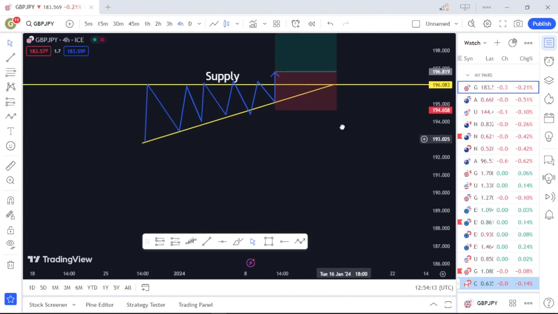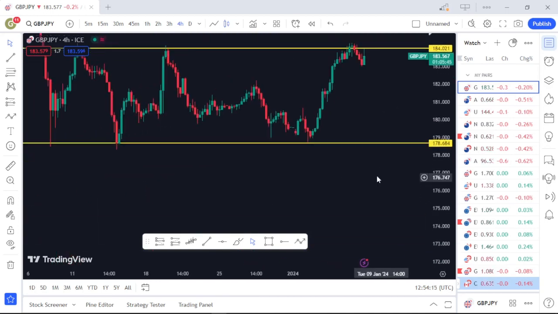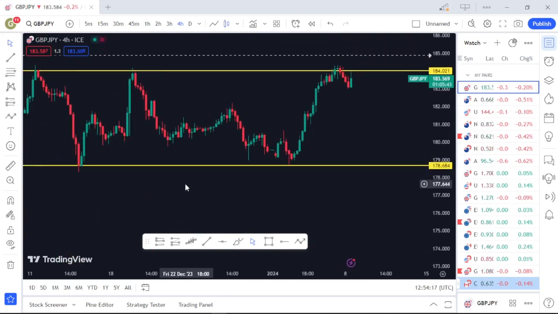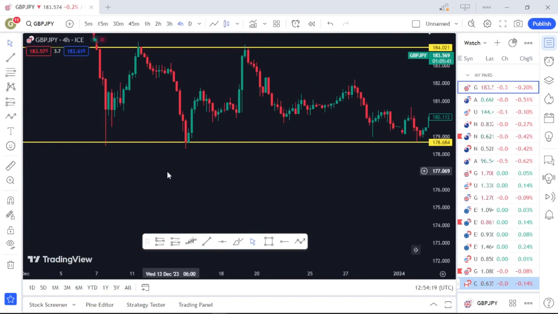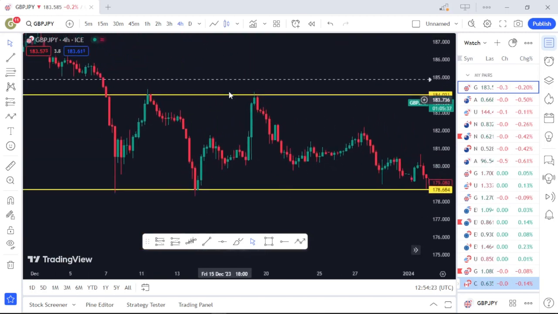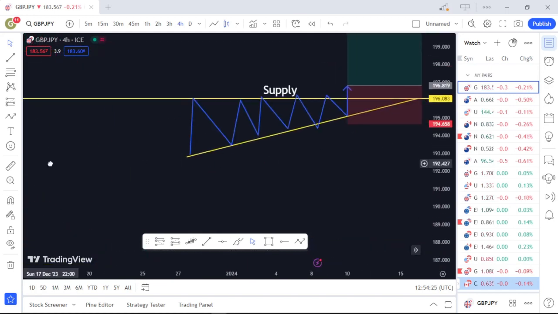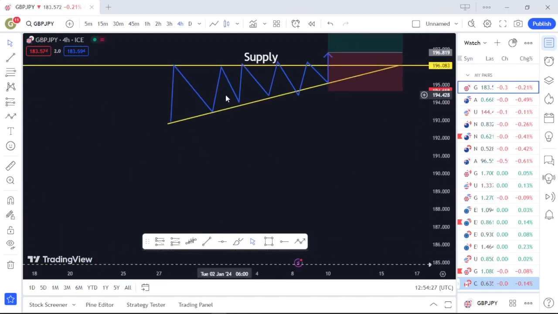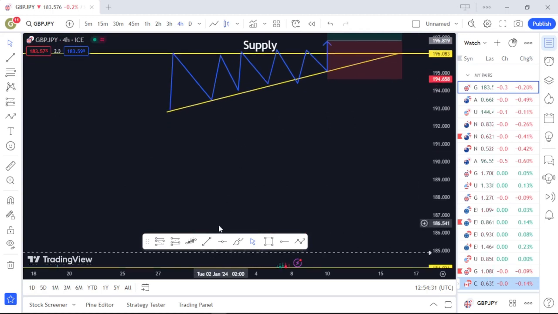Now let's take a look at this chart and see if you can spot any of them. If you look at this chart carefully, there is no place where you can spot an ascending triangle. So when you don't spot an ascending triangle, what else do you look out for in the market? For this ascending triangle, we also have a descending triangle, which is the opposite of ascending. But first of all, let's discuss how you place an order when the market is around the supply area.